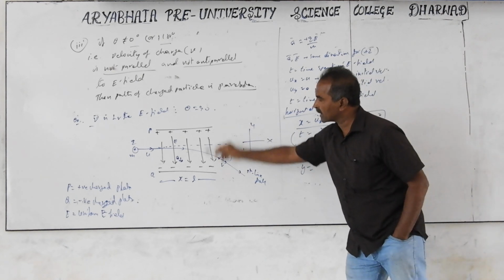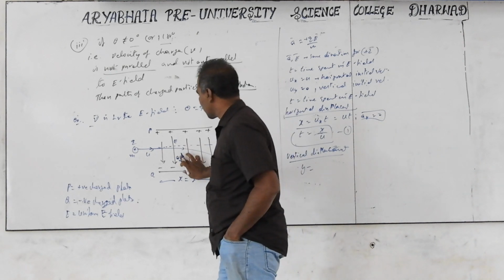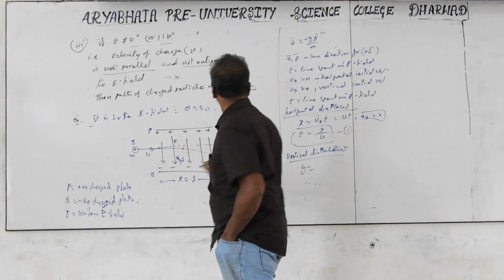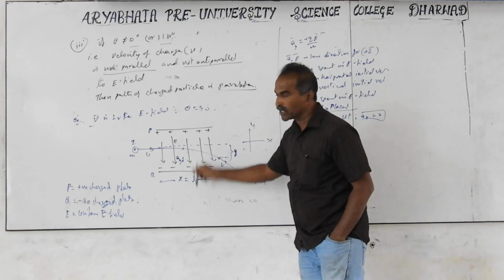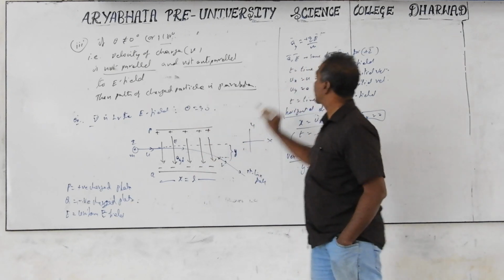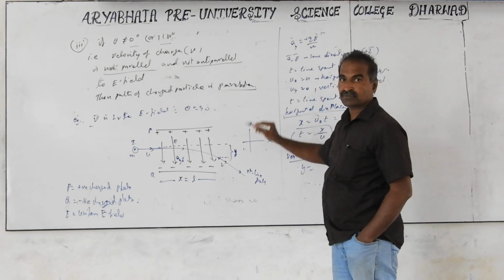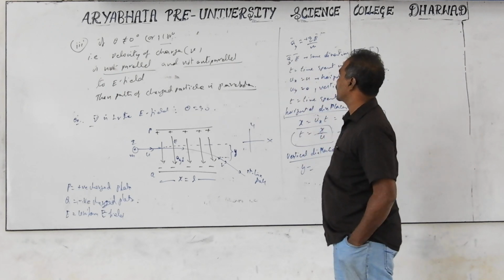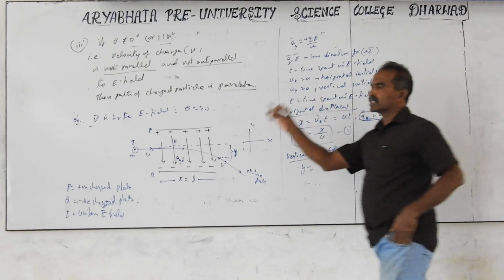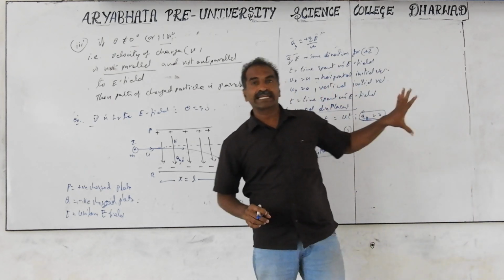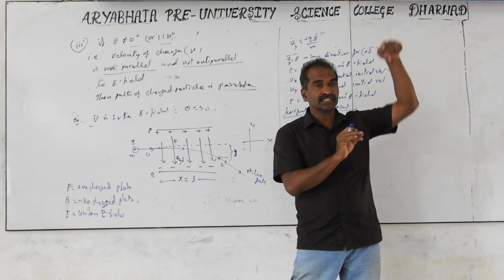In the horizontal direction there is no acceleration, so ax is 0. Acceleration is only in the vertical direction, which we take as ay, in the direction of the electric field, downwards for this positive charge. Just like a stone fired horizontally, with air resistance neglected, there is no acceleration horizontally, but g is only downward.